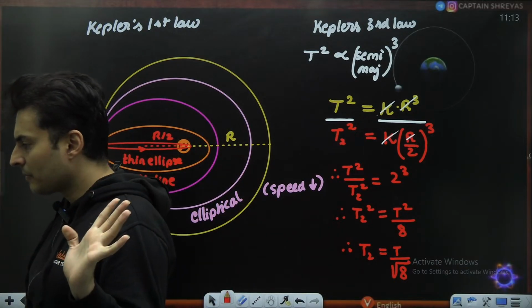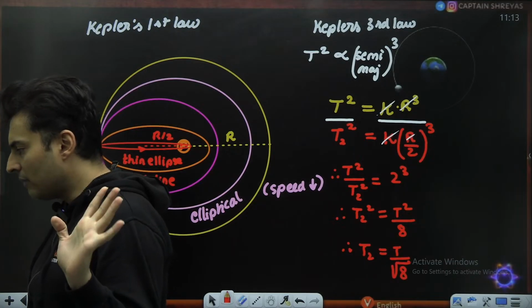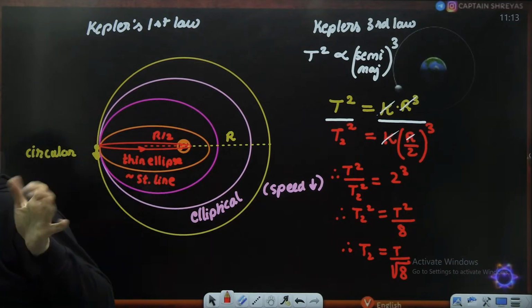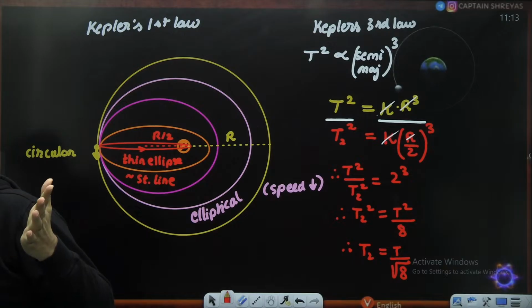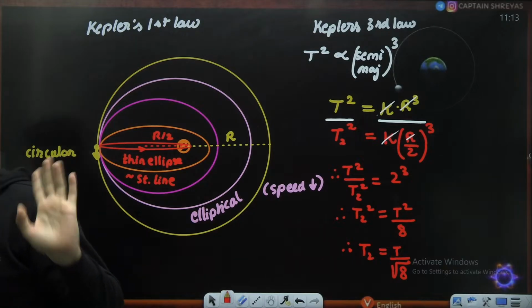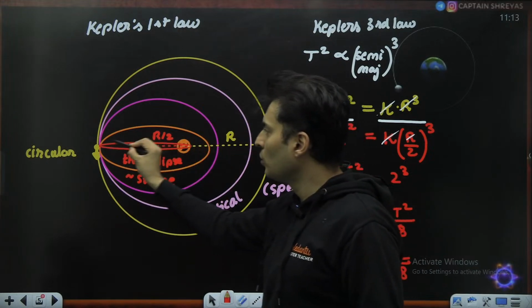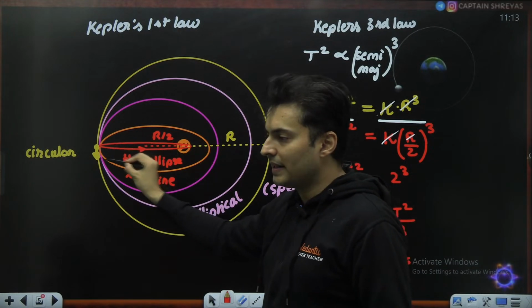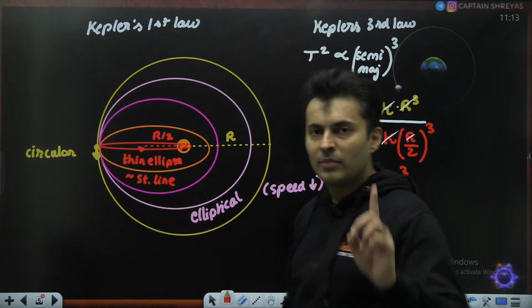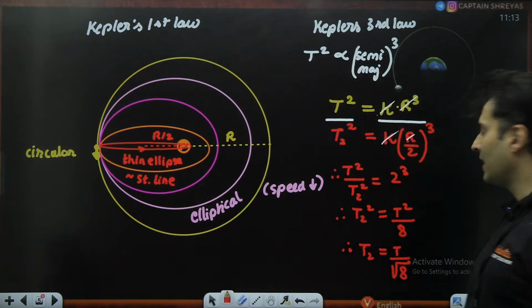This much is clear? Everybody with me? Let me know quickly in the chat box if you have understood it till this particular point. Everyone, quickly. Yep. So we have figured out how much time the satellite takes to go around once if it was a thin ellipse like this. But here is the catch.